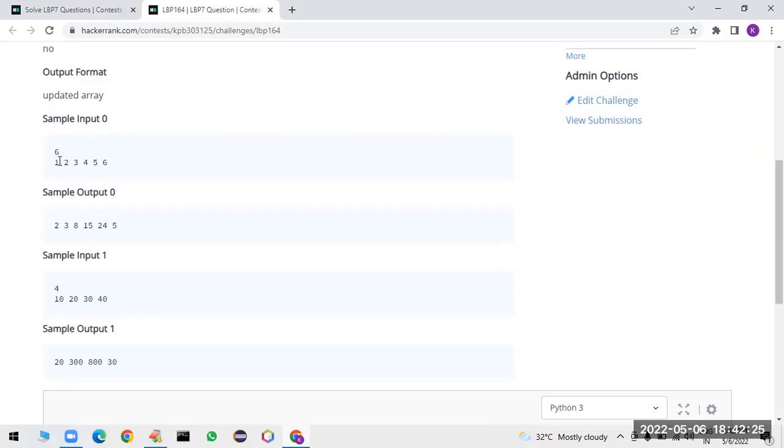Sir, this 2 is replaced by 1 into 3, which is nothing but 3. So in the place of this one, you have to take 2 into 4, which is nothing but 8. In this place, we have to take 3 into 5, 15. In the place of 5, you have to take 6 into 4, 24. So in the place of 6, we have to take only 5, because after 6 there is no element, we have to keep it as it is.